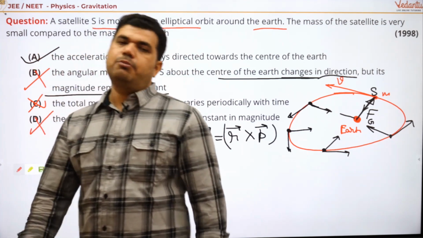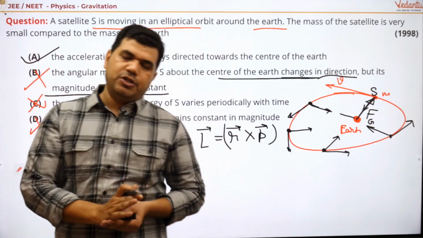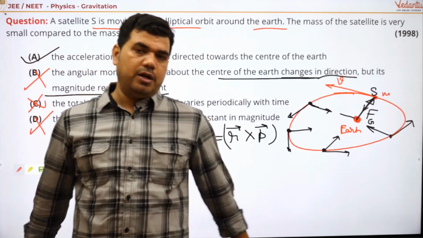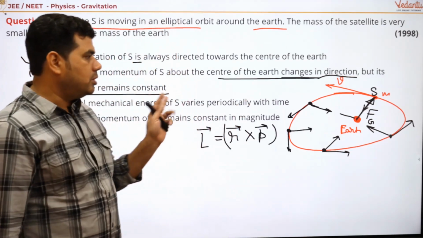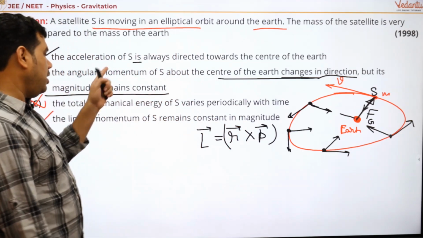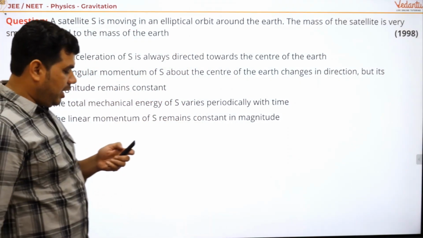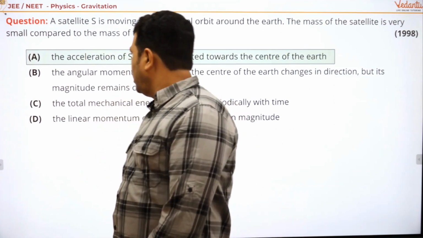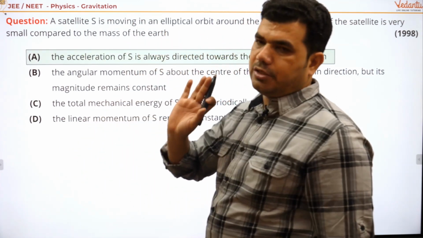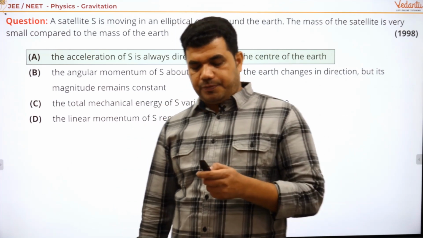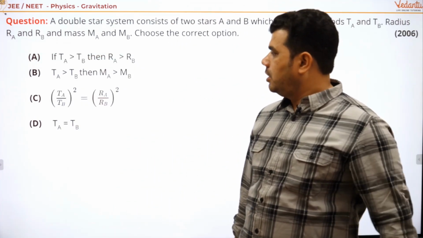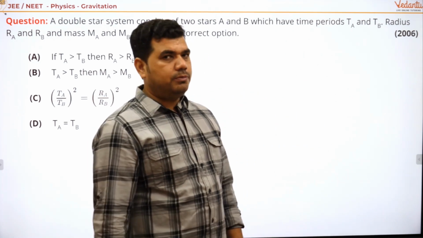No, because linear momentum changes in magnitude and also in direction, right? So the correct option is only A. Let's check the answer. You can see here the acceleration is always directed, so the first is the answer. Got it? Okay, let's see another question.